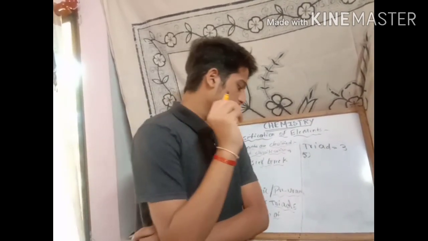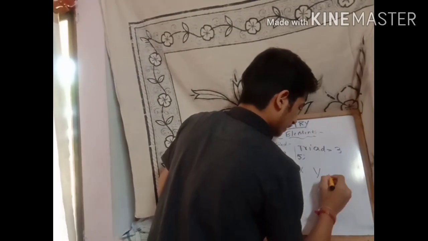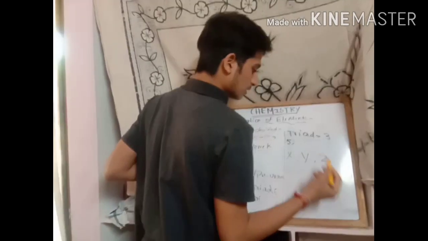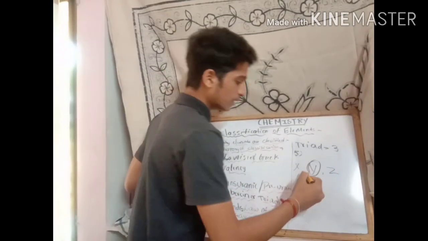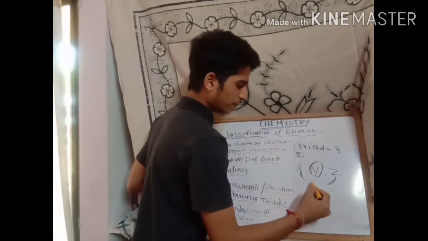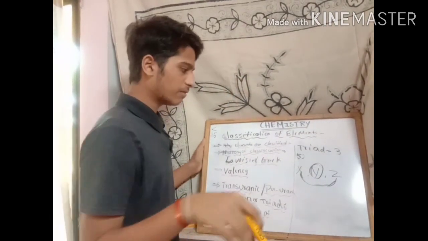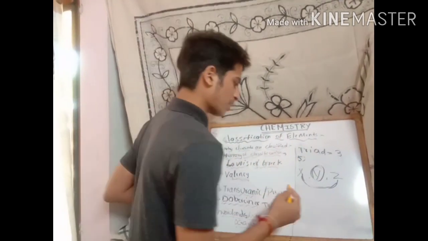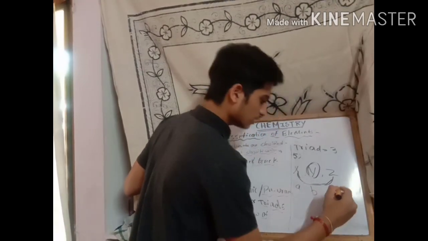The important statement of Dobereiner's triad is that he arranged elements, let us assume X is an element, Y is an element, Z is an element. Dobereiner said that the atomic mass of the middle element is the arithmetic mean of the remaining two elements. Friends, I will give clarity. Let us assume X, Y, Z are the elements, and the atomic weights of X, Y, Z are small a, small b, small c.